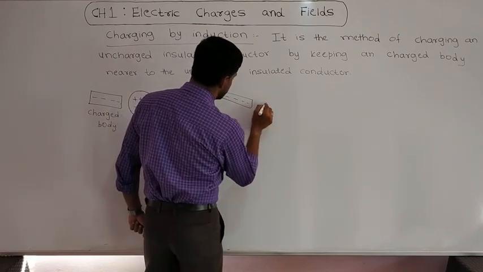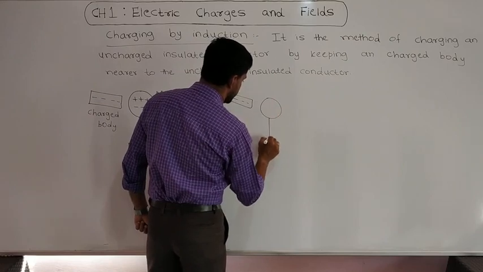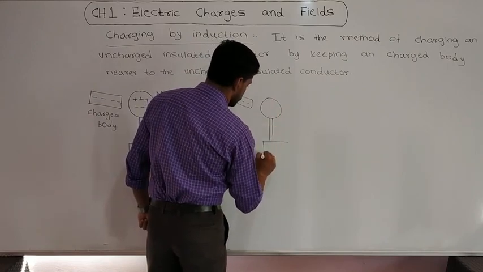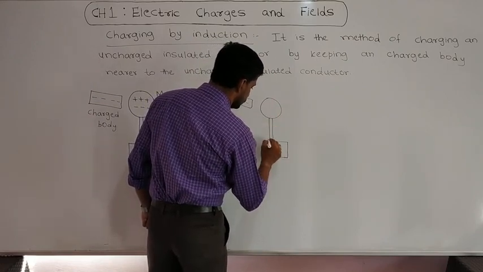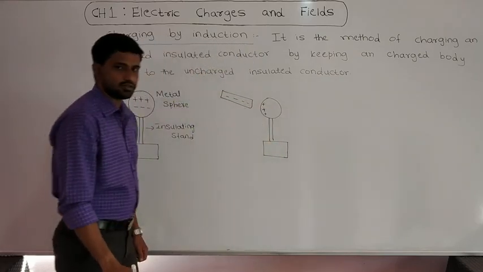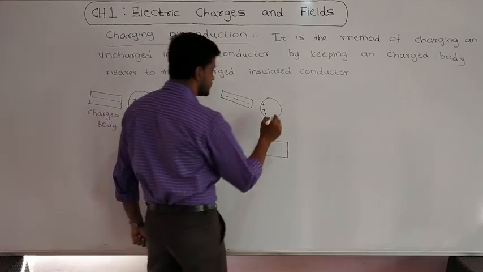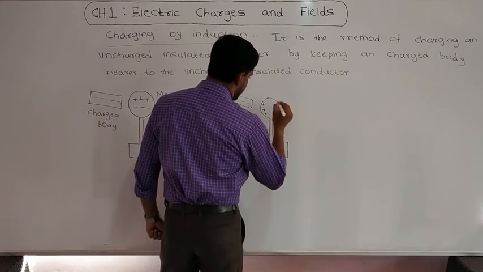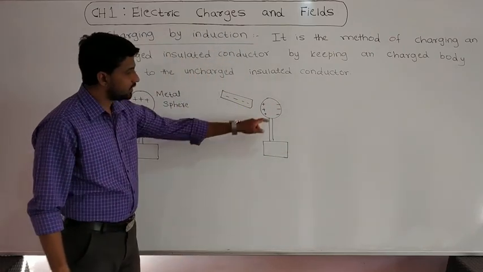A negatively charged body is placed nearer to a metal sphere. Because of attractive force, the positive charges will accumulate on the left surface of the metal sphere. Because of the repulsive force, the negative charges will accumulate on the right surface.